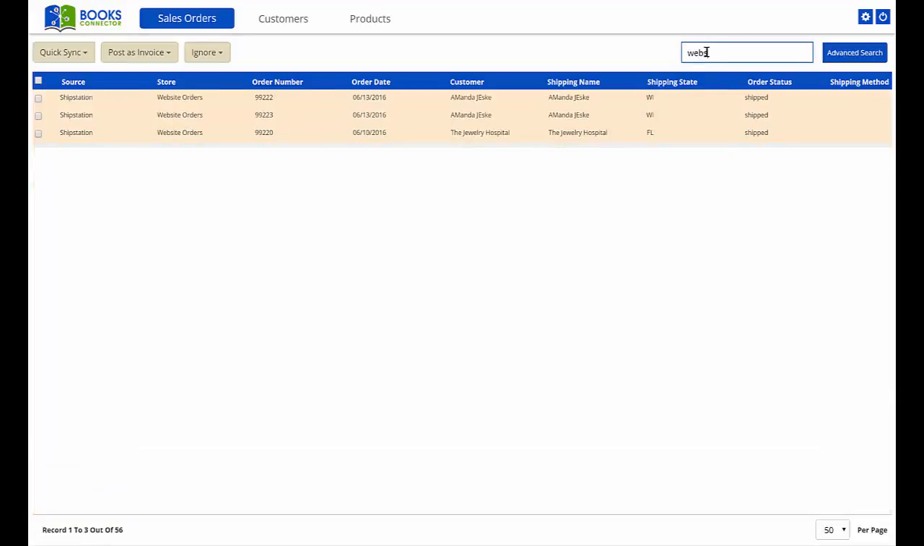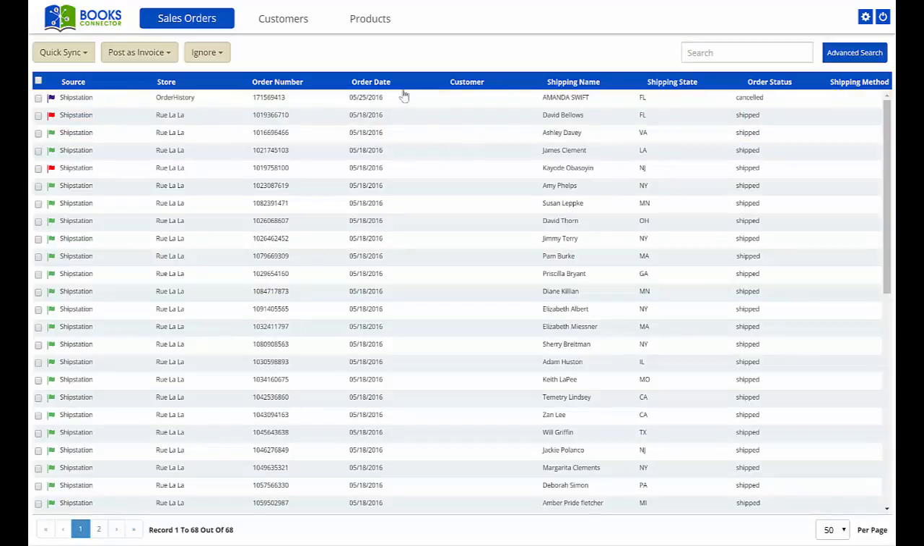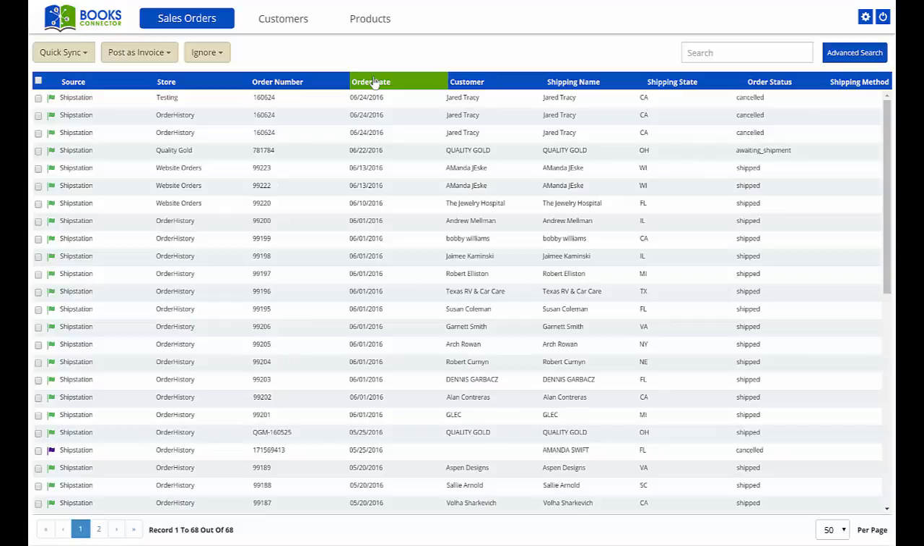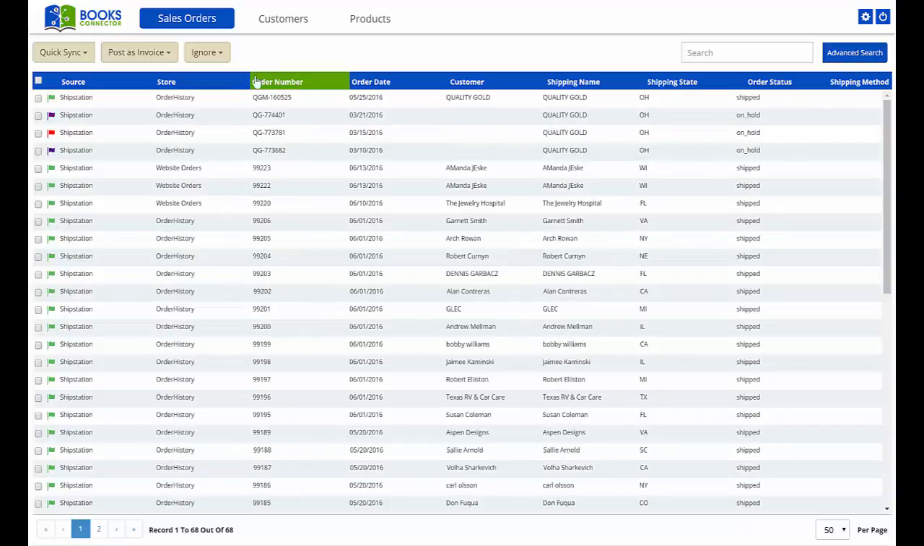however we want. Another useful feature is being able to sort by the column. Simply click on the column. If you want to sort in the opposite direction, click it again. And that can be done with any of these fields.